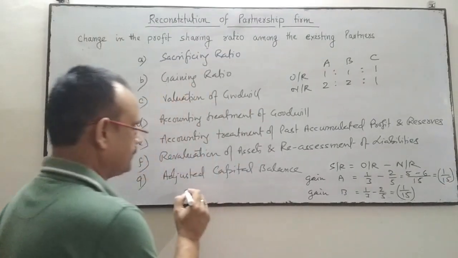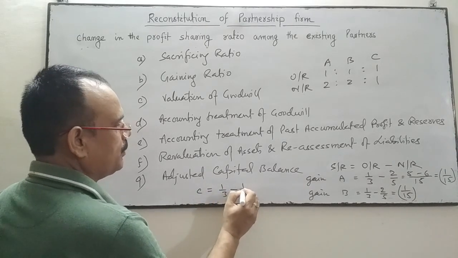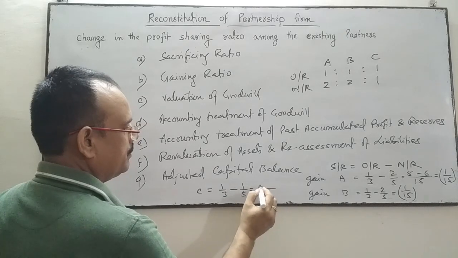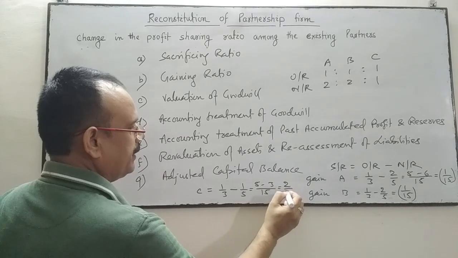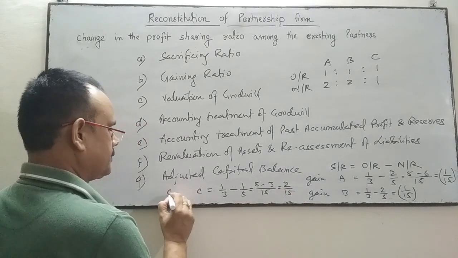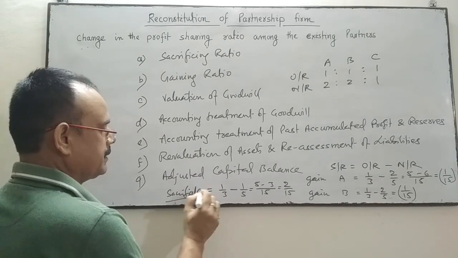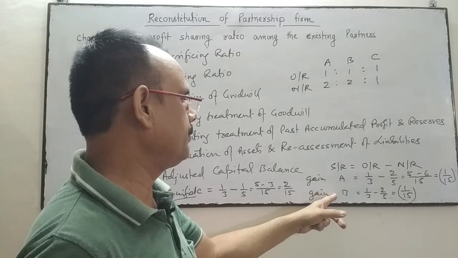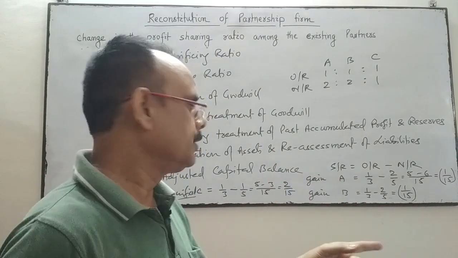Now come to C, 1/3 minus 1/5, which is 2/15. He has sacrificed. C has sacrificed in favor of A and B. A and B are the gainers. So A and B will compensate C.